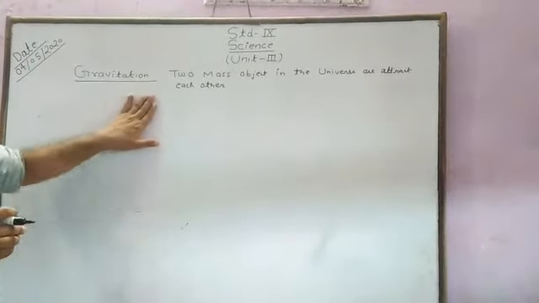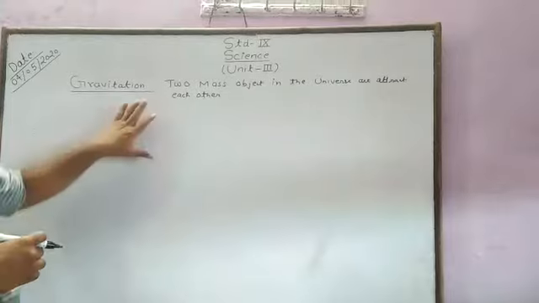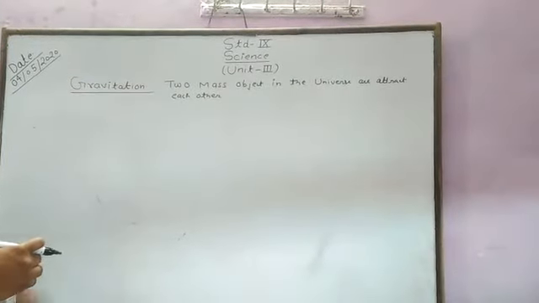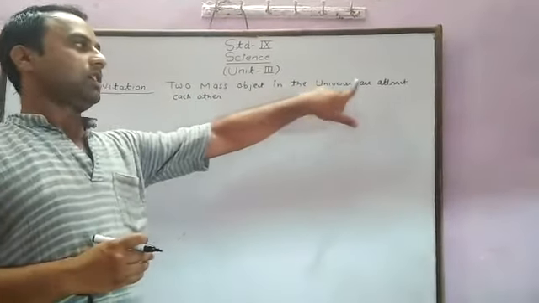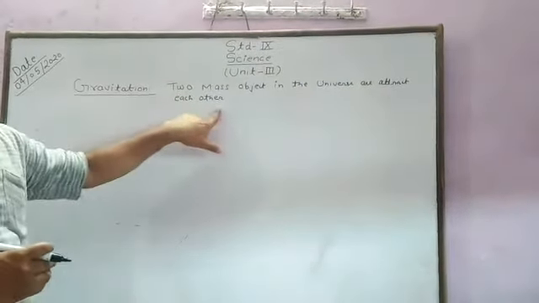This phenomenon is known as gravitation. What is the basic definition of gravitation? Two mass objects in the universe attract each other.